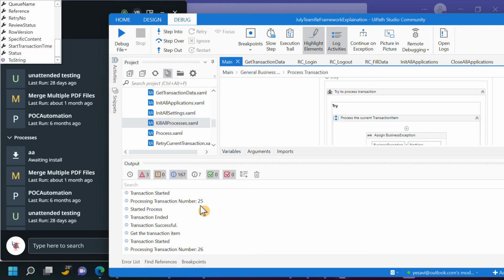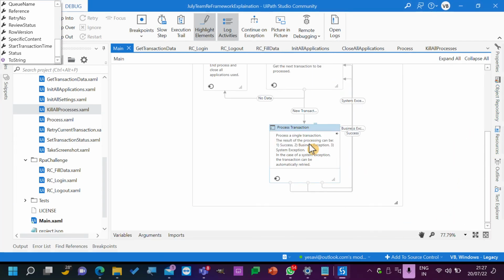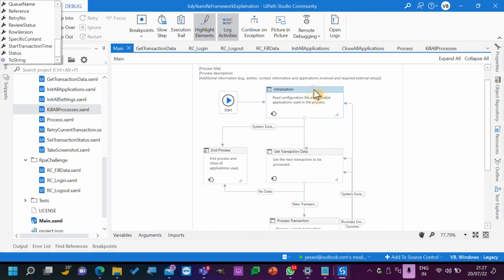It started again. If there is any system exception, we took a screenshot. If you observe, the screenshot is saved at a particular location, it is getting the transaction item, and it started again. So what exactly happened here? Here there is an exception. It went to system exception and then to the initialization state, restarted the machine, and took one more item.